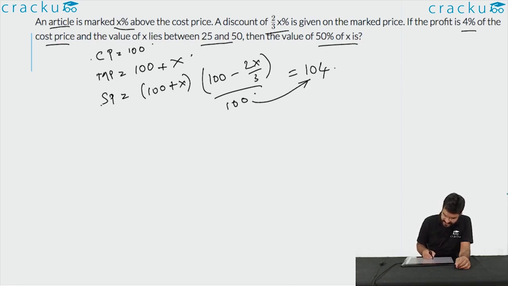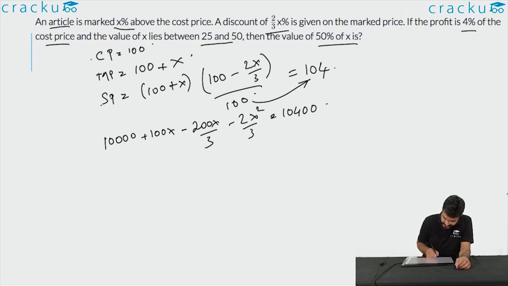If you multiply 100 on both the sides and expand the brackets, it will be 10,000 plus 100X minus 200x by 3 minus 2x square by 3 is equal to 10400. You can simplify this and take the terms to the other side, and you will get the following: 2x square by 3 minus 100x by 3 plus 400 is equal to 0.